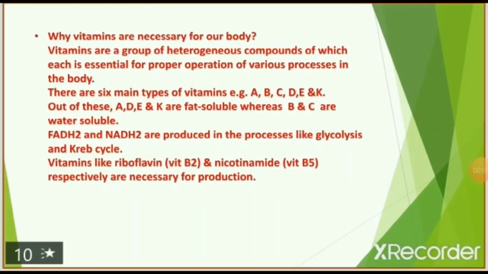Now we'll have a quick recap of today's topic, energy from different food components. Excess of carbohydrates is stored in the liver and muscles in the form of glycogen. Proteins are macromolecules formed by bonding together many amino acids. Proteins of animal origin are called first class proteins. We get 4 kcal of energy per gram of protein.